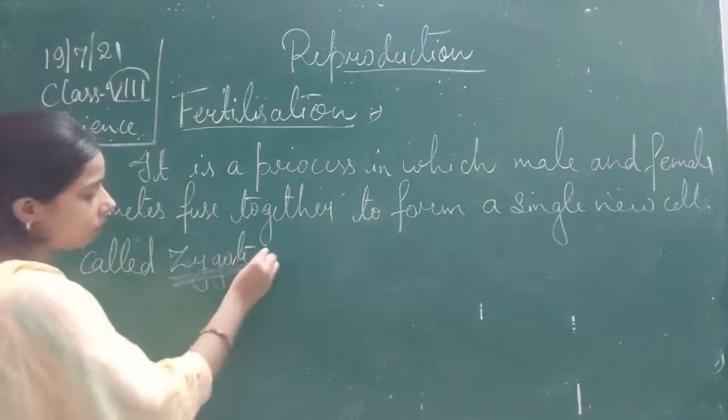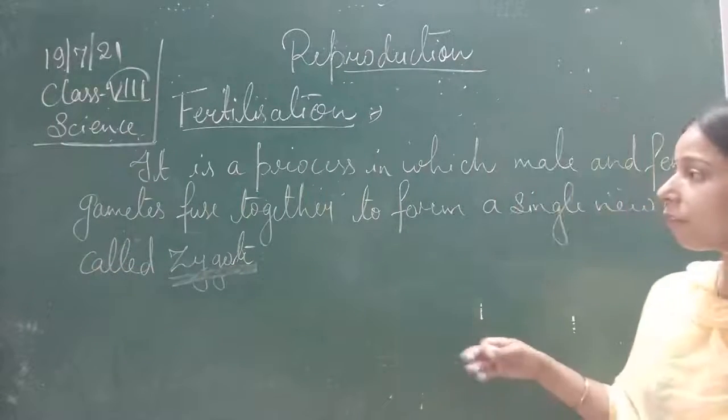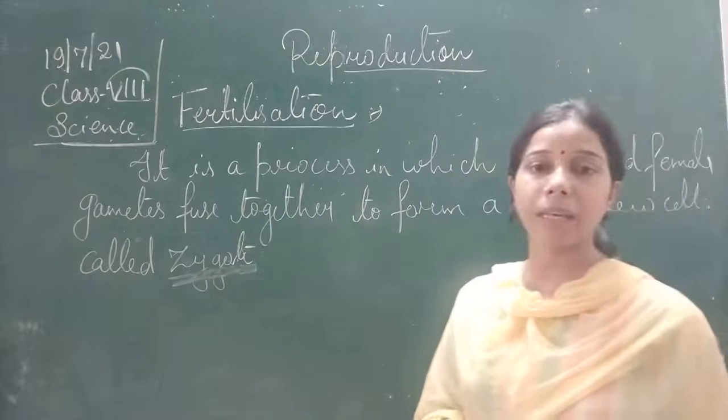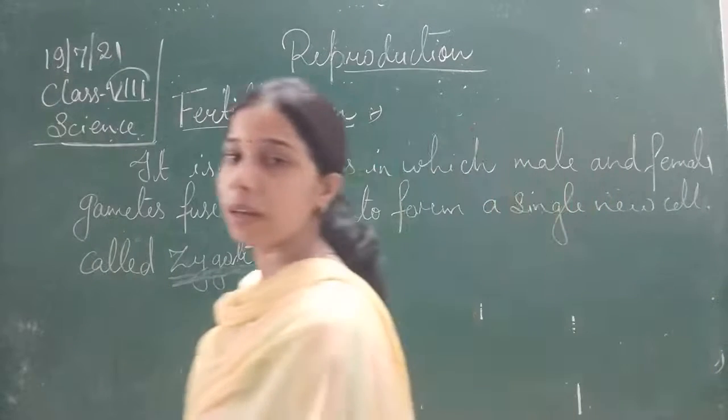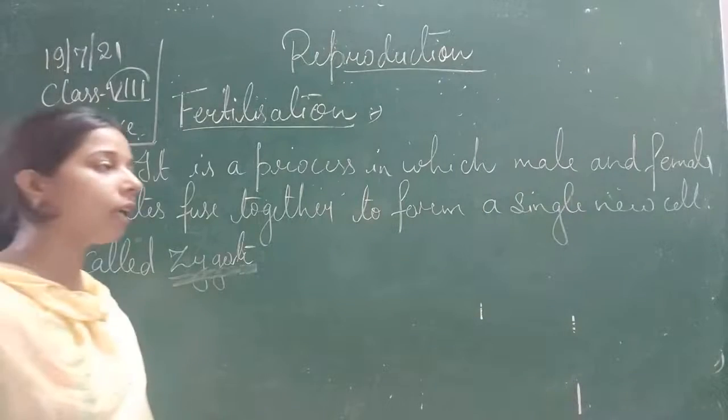That is called the zygote. Okay, a single new cell is formed from the fusion of the male and the female gametes, which is called the zygote. Now the fertilization process occurs in two ways.